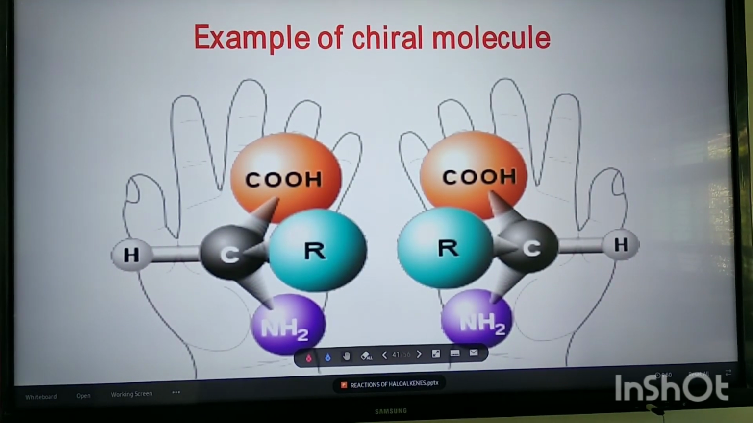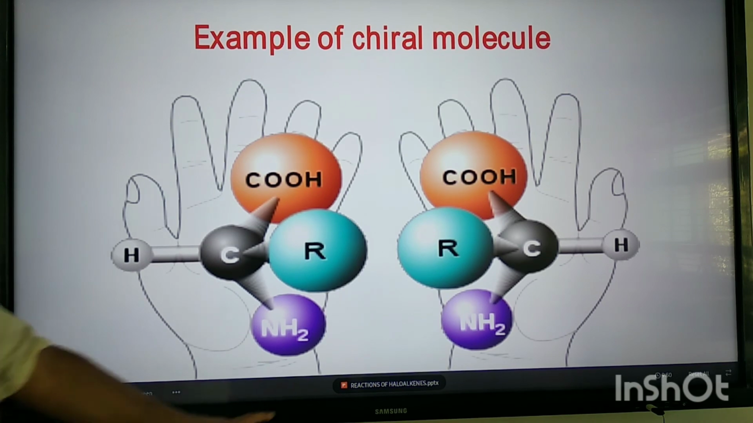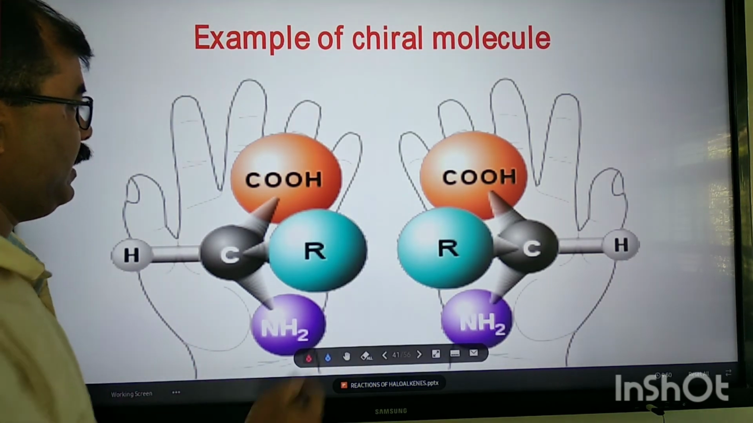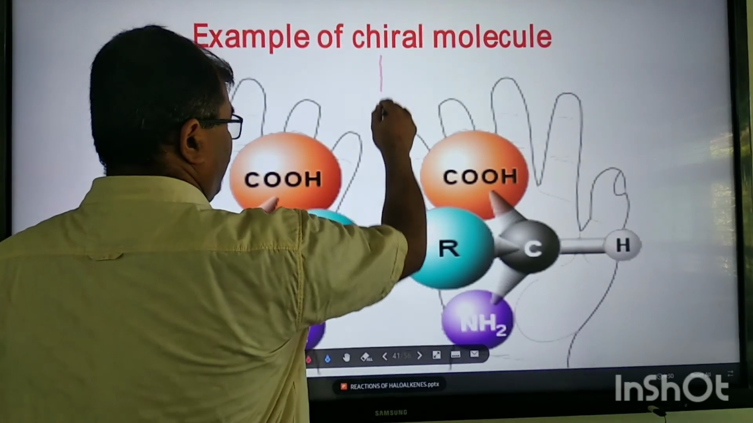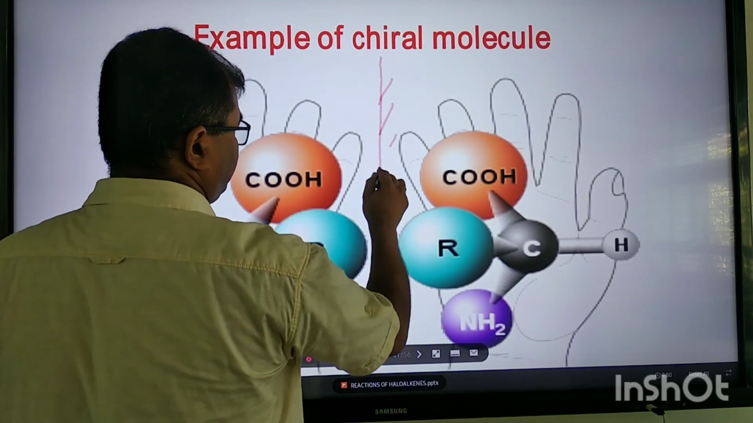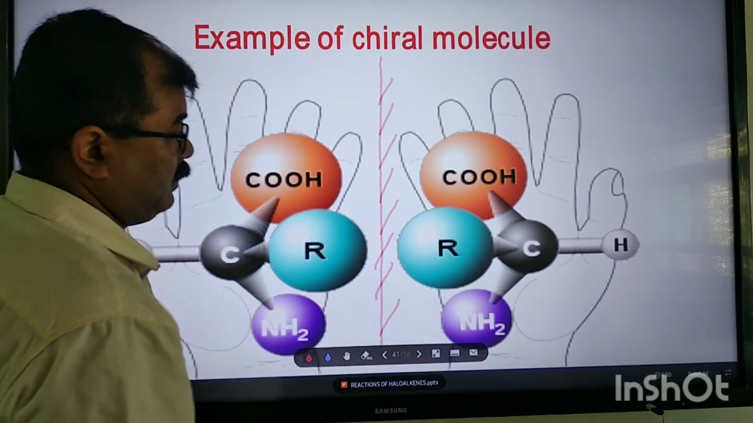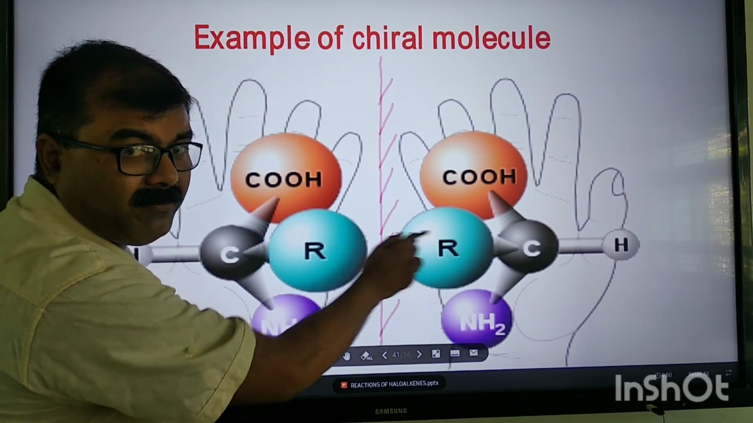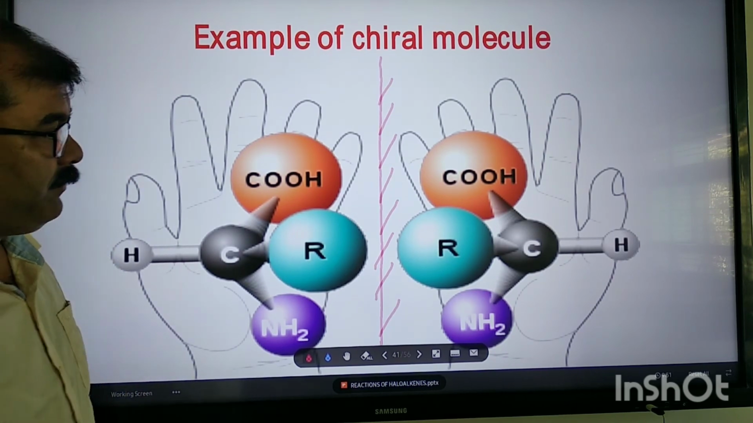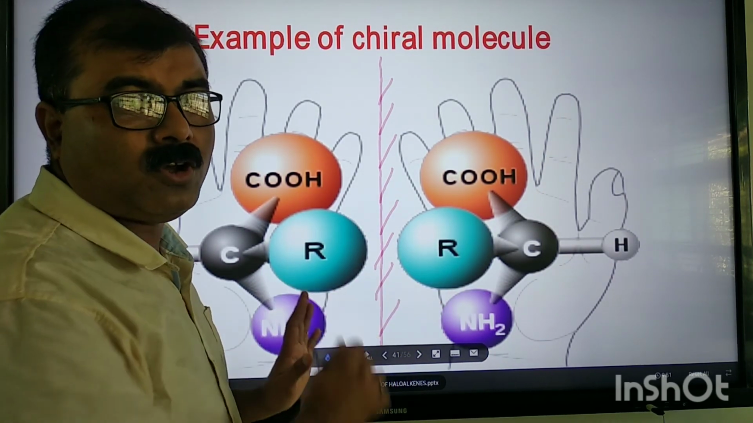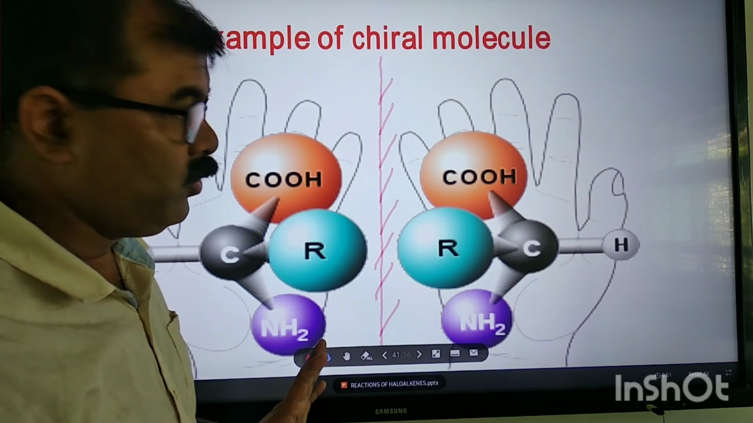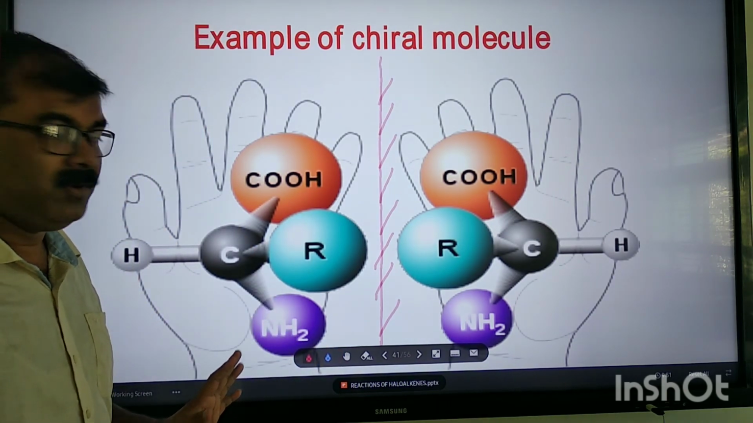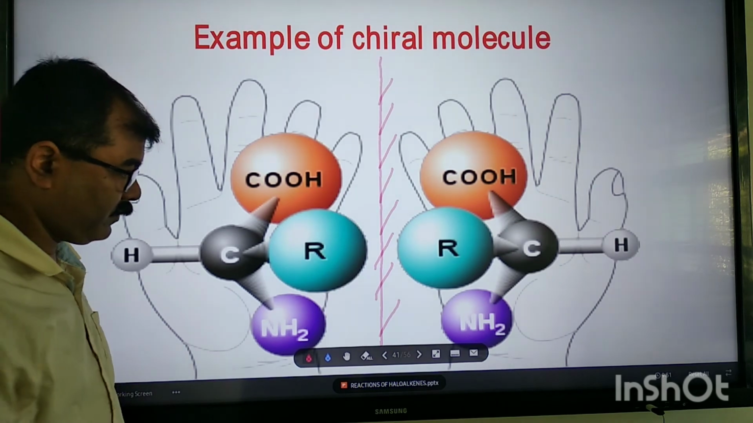Now, let us see examples by comparing with the hand. This is an organic compound, amino acid. If we consider a mirror here, this molecule will be the mirror image of this and vice versa. If we try to superimpose it, it will not be superimposable. We can show it with the help of a molecular model.